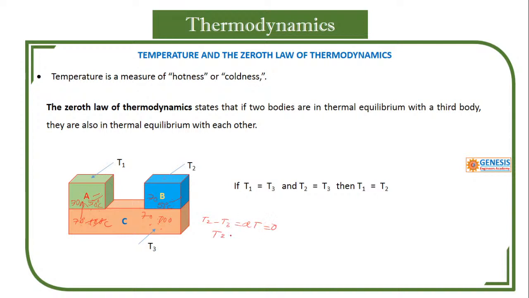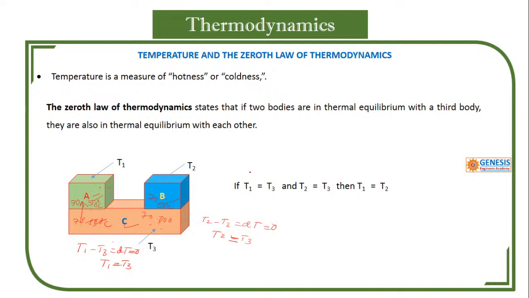That means T2 is equal to T3. Got my point? T2 is equal to T3. Like this, T1 minus T3, that we can call delta T, that is dT, is equal to 0, that is T1 is equal to T3. Got my point? This example tells us that if two bodies are in thermal equilibrium with the third body, then the first two objects will also be in thermal equilibrium. That is the same thing that happened.